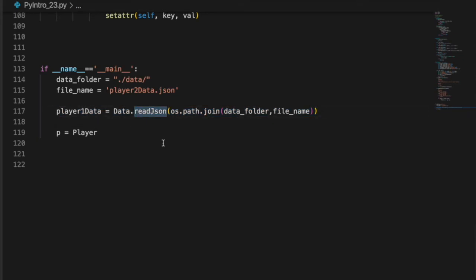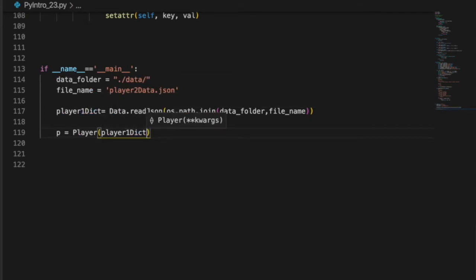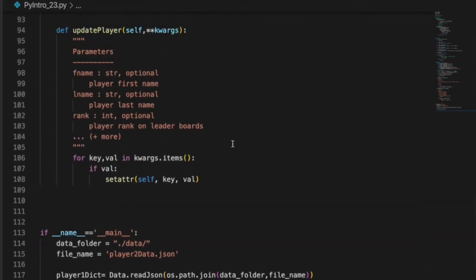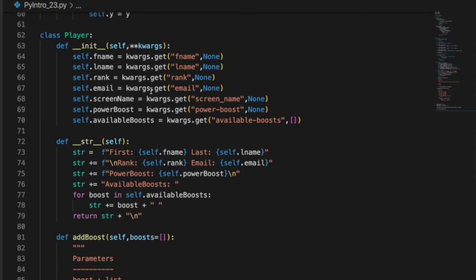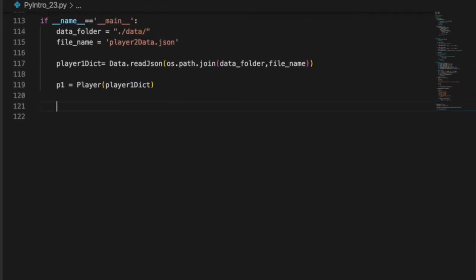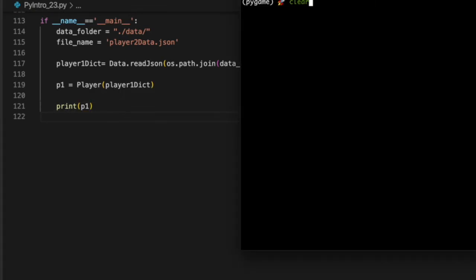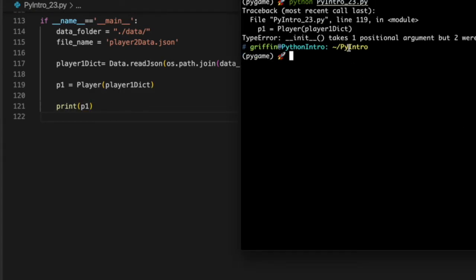It makes it a JSON object, so player1 data, let's not call it data, let's call it player1 dictionary, because that's what it is. And so when we declare an instance of player1, we'll pass in that dictionary, and it will come in here and construct the player. If we print it out, it'll print it out in a nicely formatted way. Let's do that. Print p1. I hope it will.